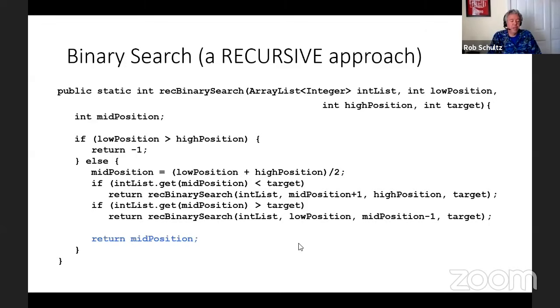Now, I know that's a lot to digest. We've talked about linear search, we've talked about an iterative approach to binary search, and we've talked about a recursive approach to binary search. The code for all 3 of those searching algorithms is out in the shared folder that we've made available to you.